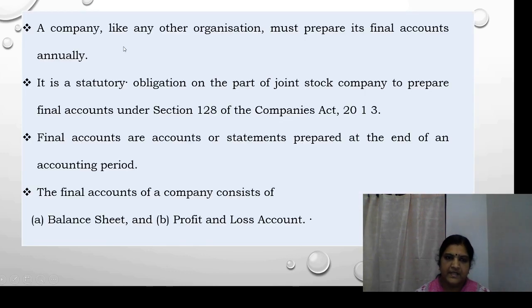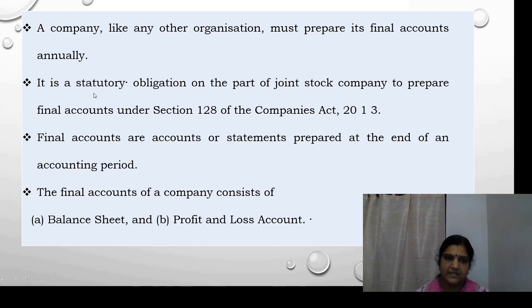So a company, like any other organization, must prepare its final accounts annually. So every year at the end of the accounting period, a company, just like any other organization, that is sole trader, partnership firm or anyone, will also have to prepare the final accounts.